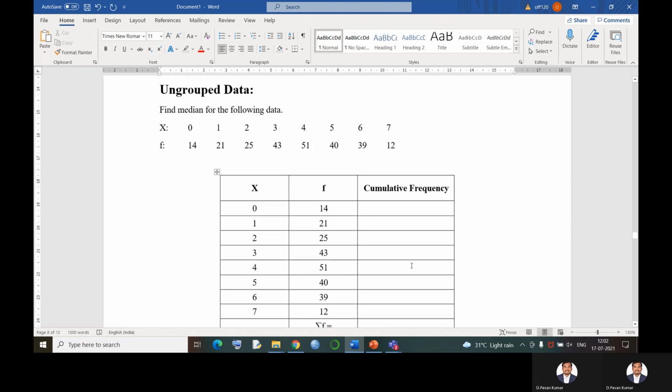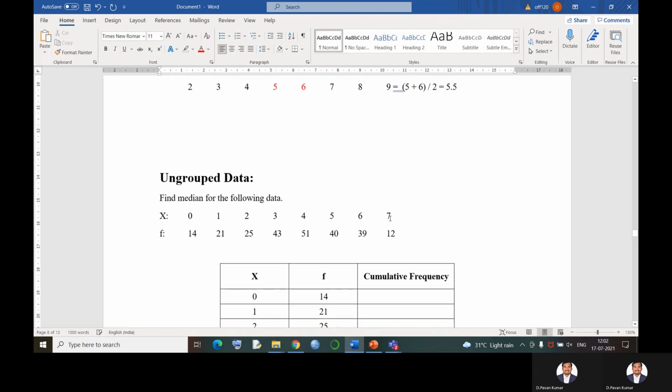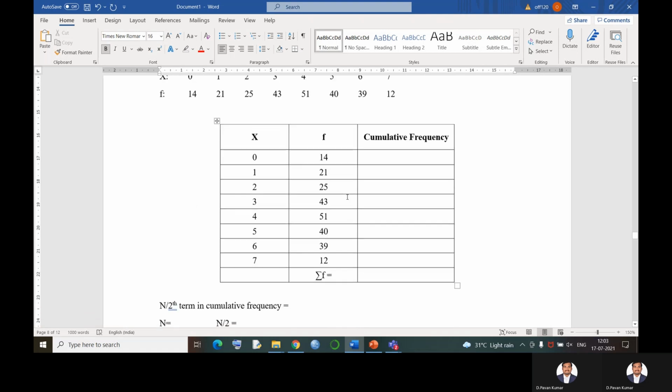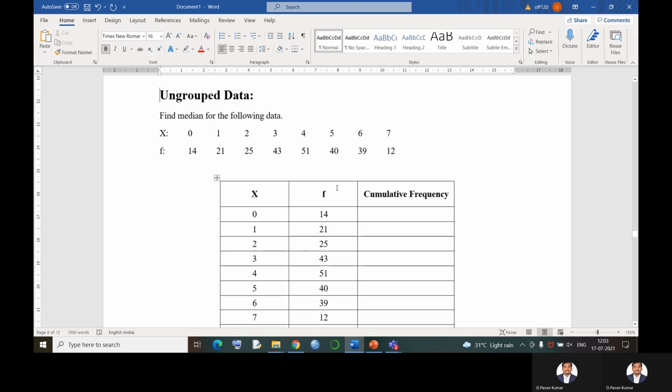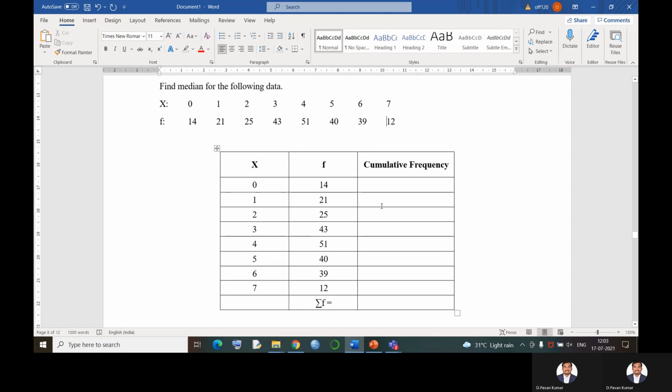Okay, now let us see the second situation, which is called ungrouped data. Ungrouped data is nothing but we will be given some x values and frequencies. We have already discussed what ungrouped data means in the concept of mean itself. Frequency is nothing but the number of times an observation is repeated. That means 0 is repeating 14 times, 5 is repeating 40 times, and 7 is repeating 12 times. Those are called frequency values.